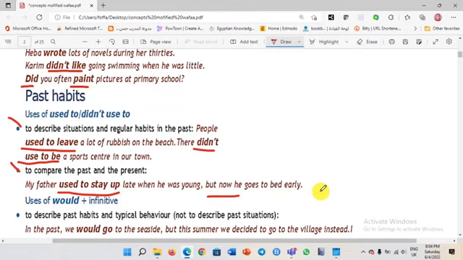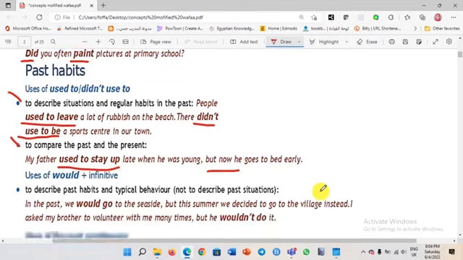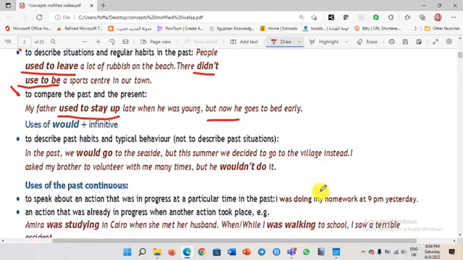Uses of would plus the infinitive. Actually, would plus the infinitive is also used to describe past habits and typical behavior, not past situations, repeated behaviors. For example, in the past, we would go to the seaside, but this summer, we decided to go to the village instead. So usually, each summer, we used to go to the seaside. That's why we used would, because it's a repeated or typical behavior.